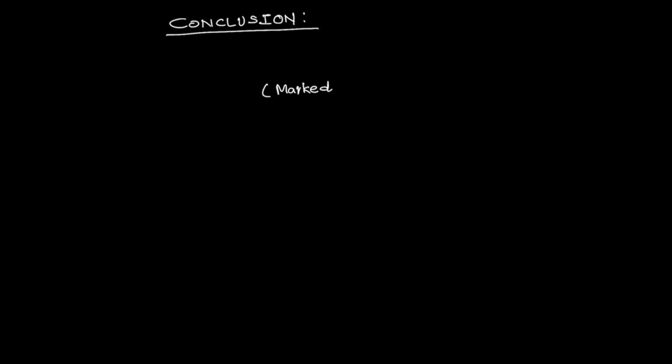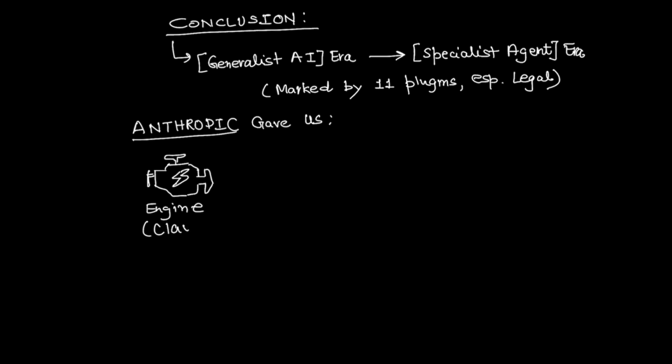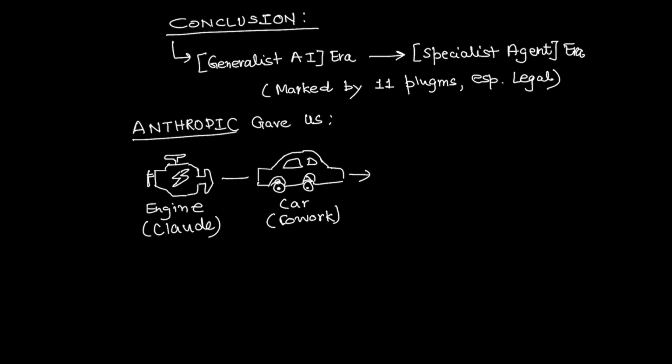The release of these 11 plugins, and specifically this legal tool, marks the end of the generalist AI era and the beginning of the specialist agent era. Anthropic gave us the engine, Claude, the car, Cowork, and the map, the plugin. Now it's up to you to drive it.